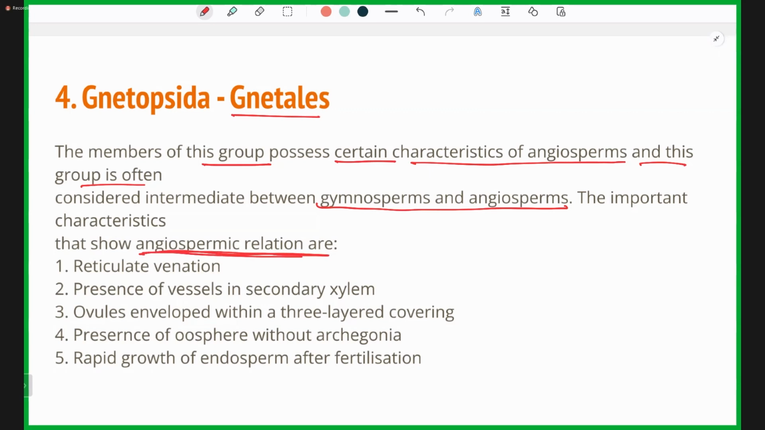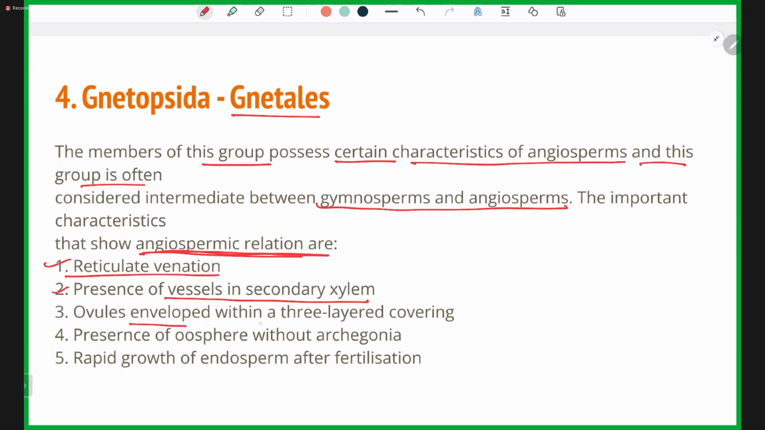The important characteristics that show angiospermic relation are why they are termed the predecessors of the angiosperms. First of all, they show reticulate venation. Second, the presence of vessels in the secondary xylem. When we study the anatomy of flowering plants, we'll see that when secondary growth takes place and the secondary xylem is formed, there is presence of vessels. Vessels are structures present in the xylem.